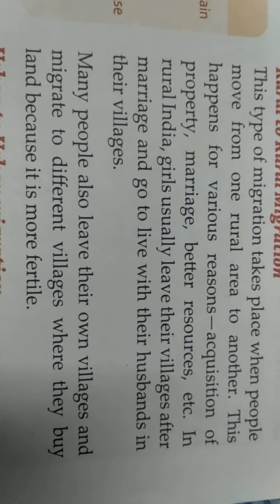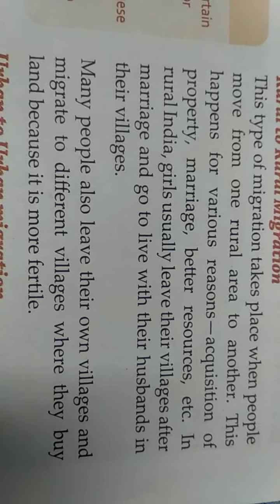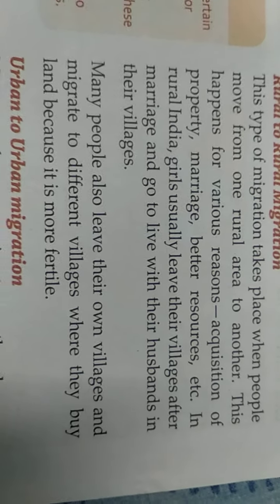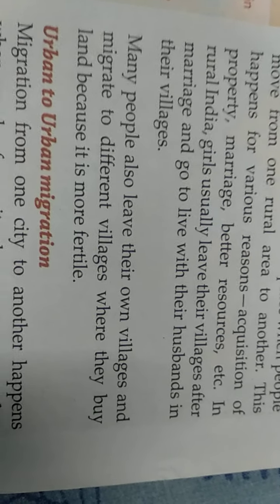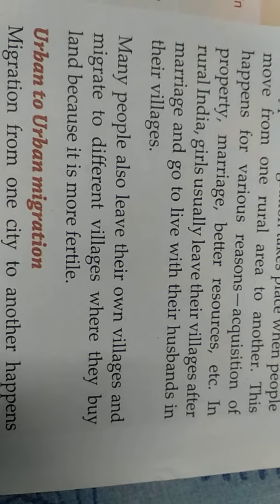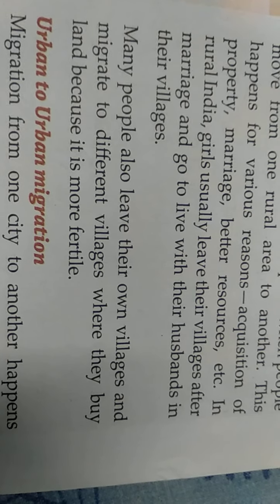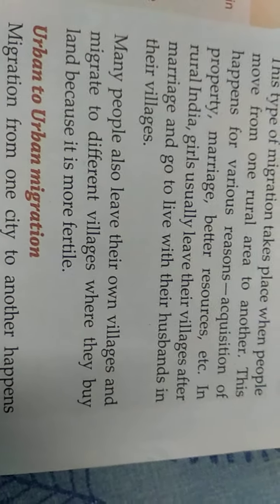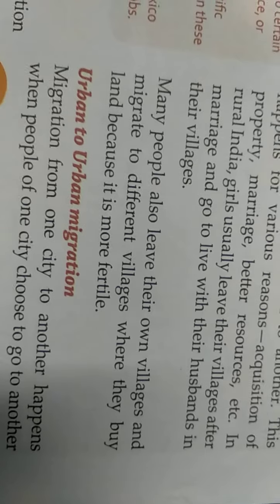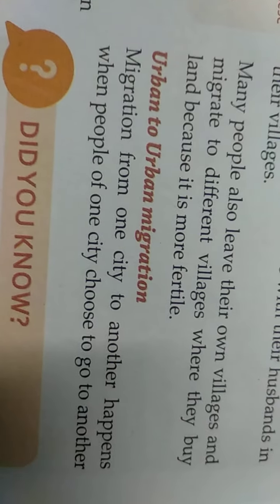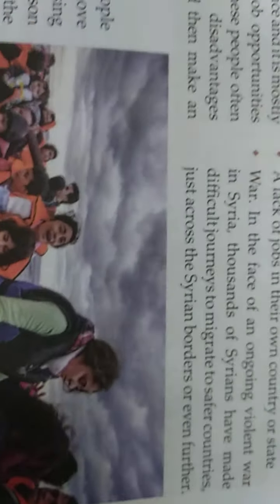In rural India, girls usually leave their villages after marriage and go and live in their husband's village. Many people also leave their own village and migrate to different villages where they buy lands, because those lands might be more fertile.